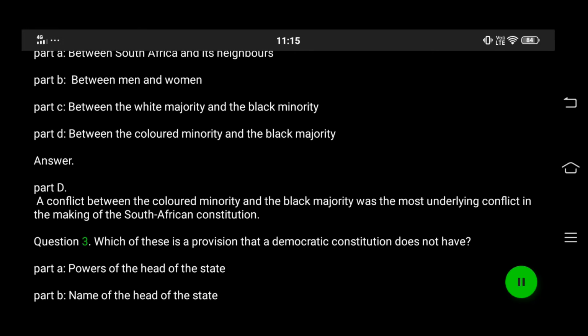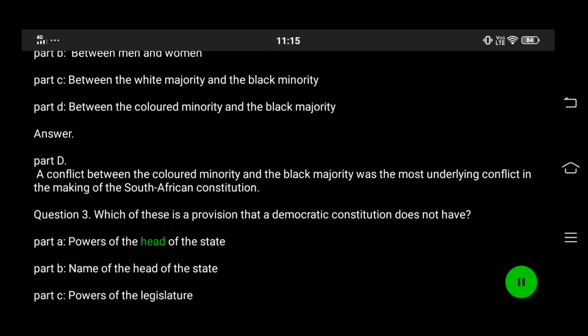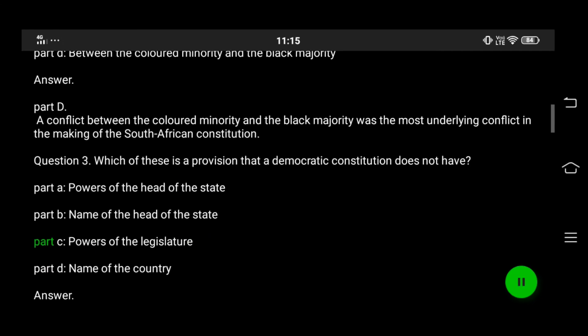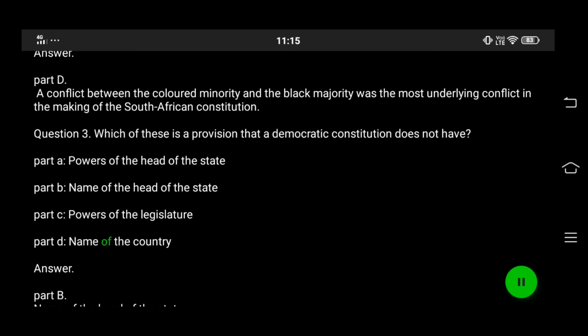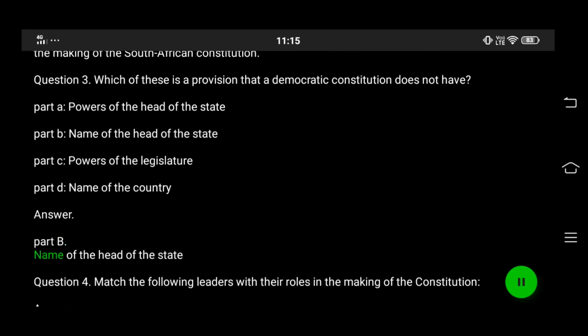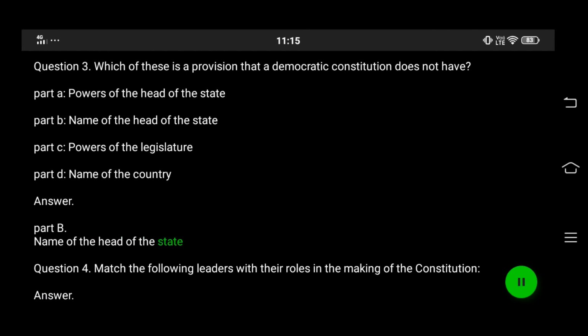Question 3. Which of these is a provision that a democratic constitution does not have? Part A. Powers of the head of the state. Part B. Name of the head of the state. Part C. Powers of the legislature. Part D. Name of the country. Answer. Part B. Name of the head of the state.